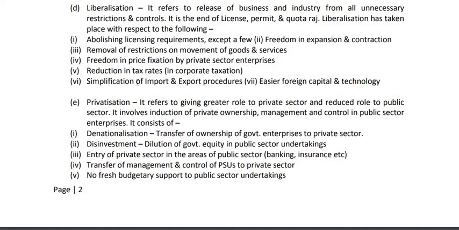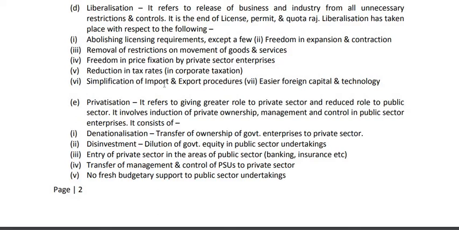Then number 6, simplification of import and export procedure. Previously the procedure of importing goods from a foreign country and of exporting goods to a foreign country was a very complicated process. That means a very difficult process. Too many formalities, too many documents, too many requirements, too many port formalities and customs formalities were required.